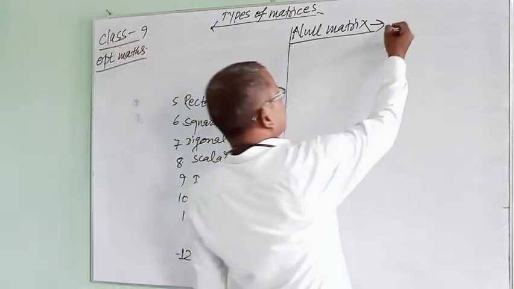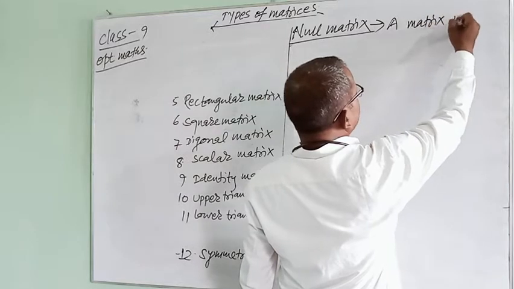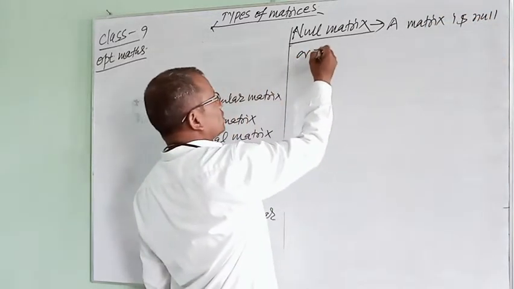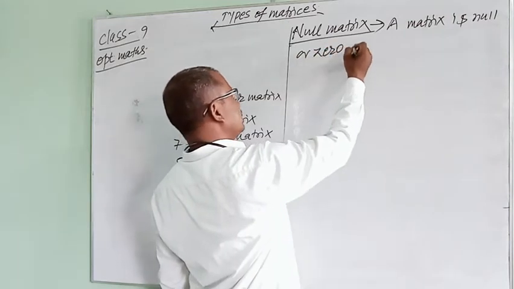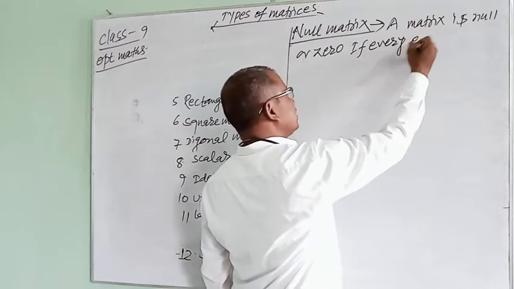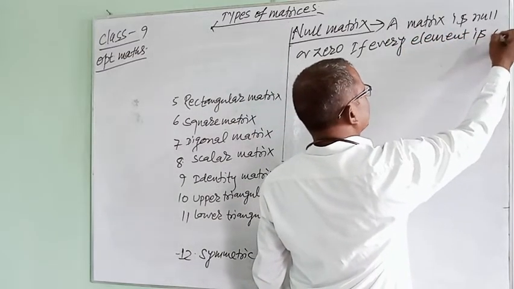A matrix is null or zero if every element is zero.